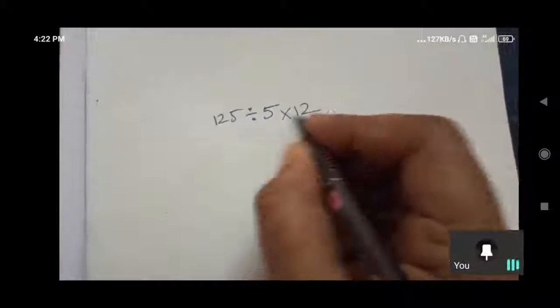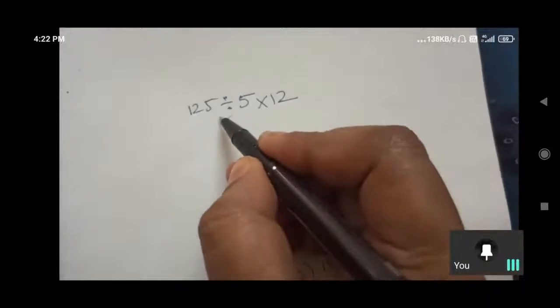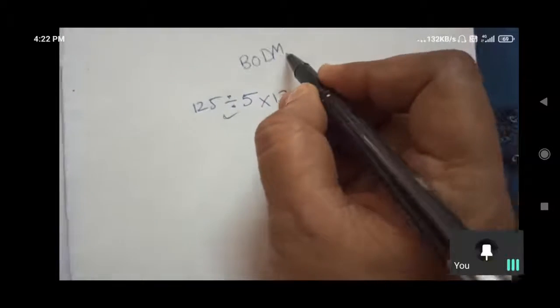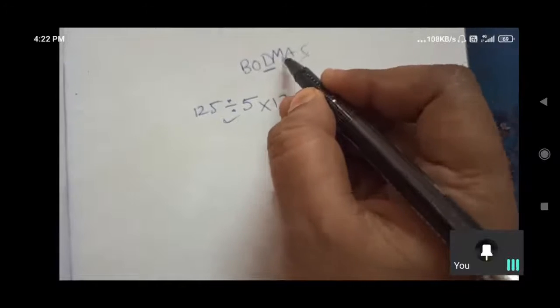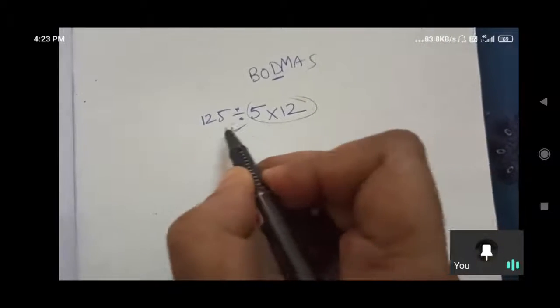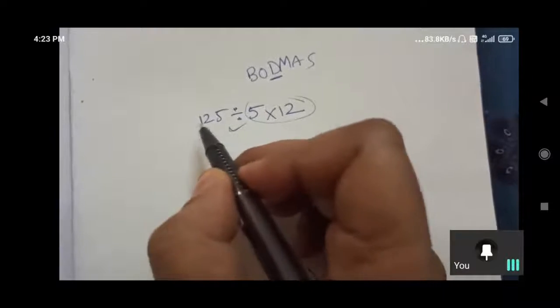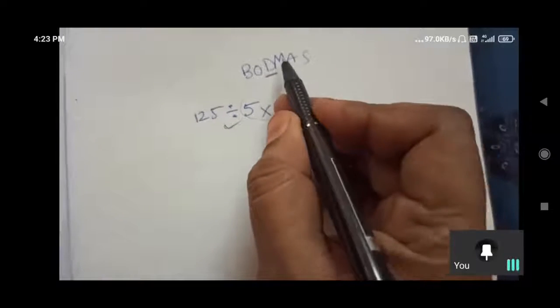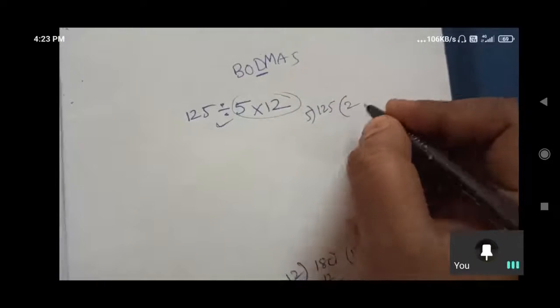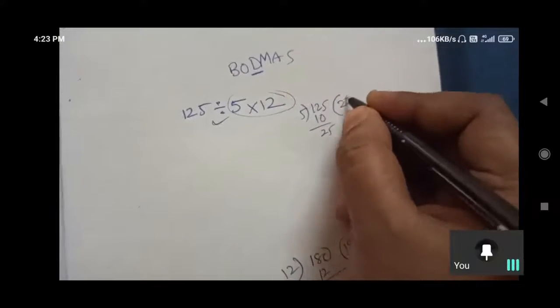So here what do we need to follow? First division we need to remove. BODMAS. First division, then multiplication. Don't go through with this. First you do this. A division first you should do. Division first, then multiplication. So 125 divided by 5. 5 2s are 10, 25. 5 5s are 25.